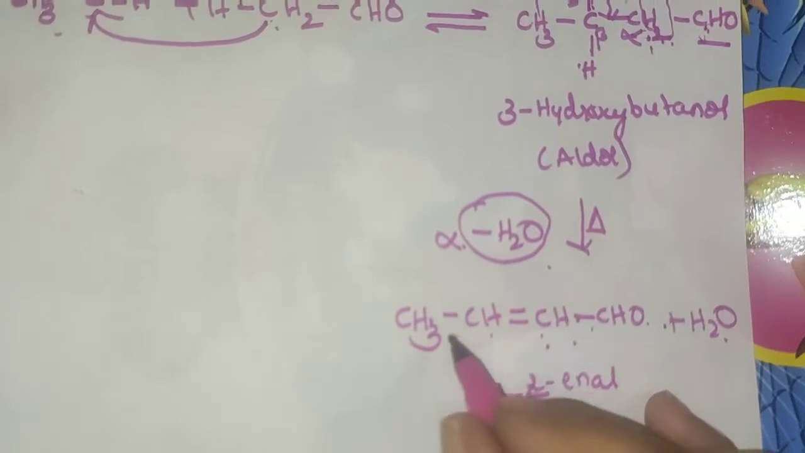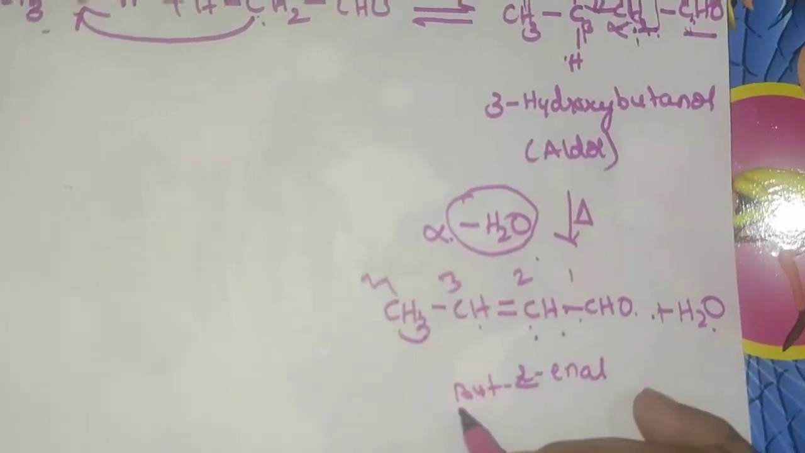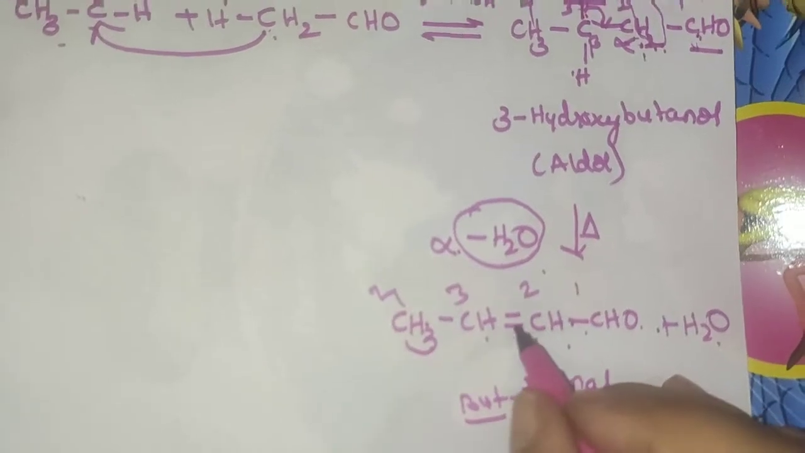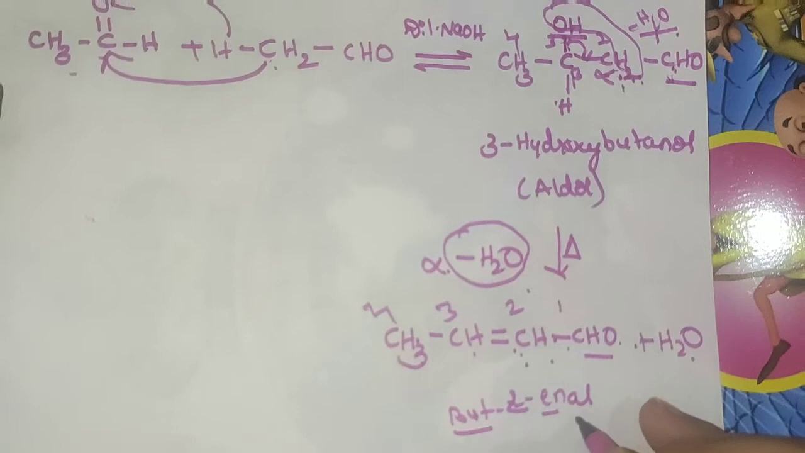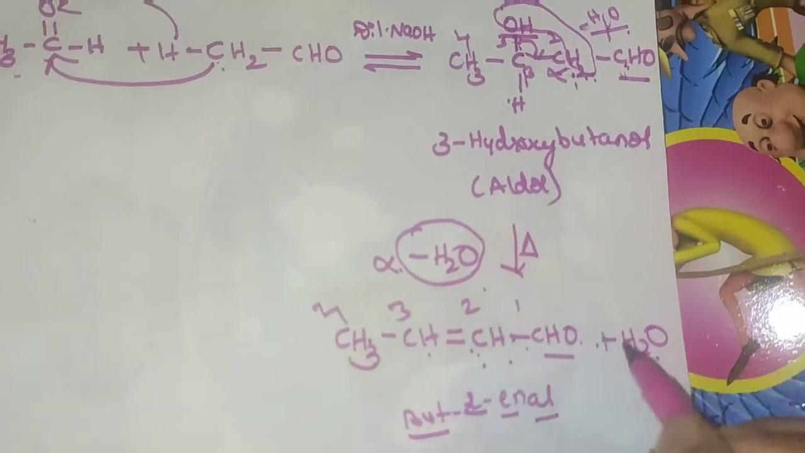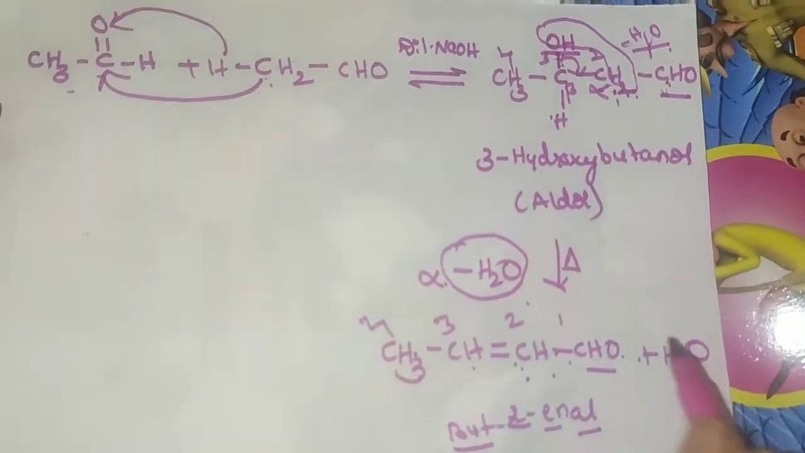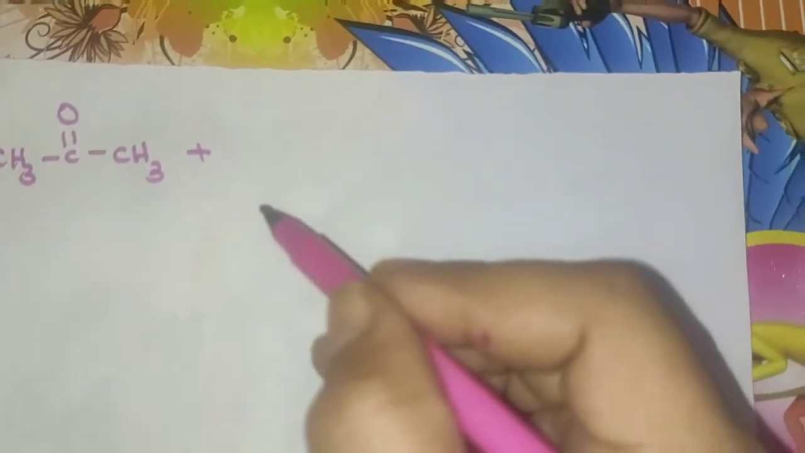But-2-enol. 1, 2, 3, 4. So 4 carbon atoms are there. But at second position, a double bond is there, so ene, and the functional group will be aldehyde, so this is but-2-enal. You should remember that on any one side we have to represent the water molecule. So now we have an idea about aldol.